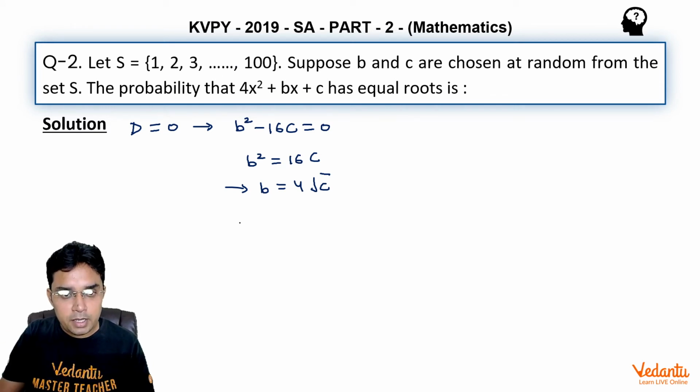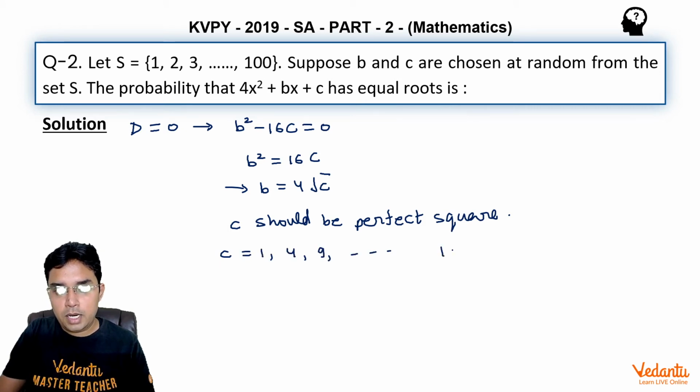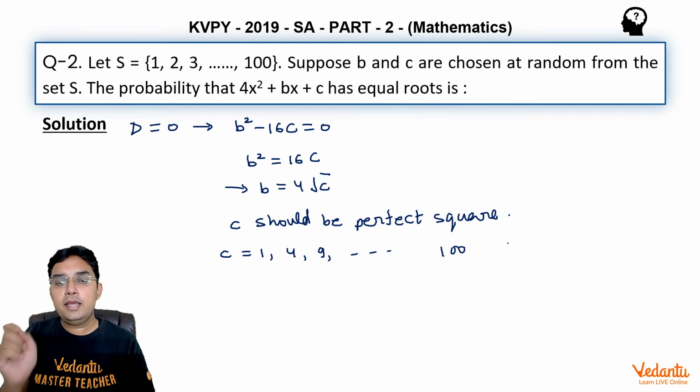So here c should be a perfect square. And out of these 100 numbers, we have perfect square numbers as 1, 4, 9 and so on up to 100. I think they are 10 in number.